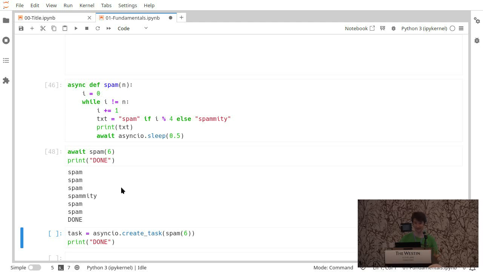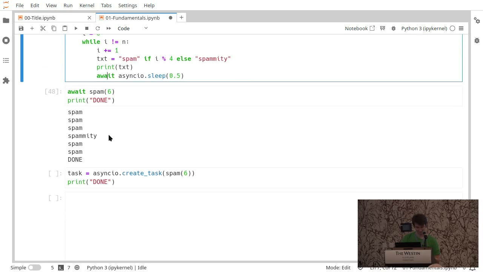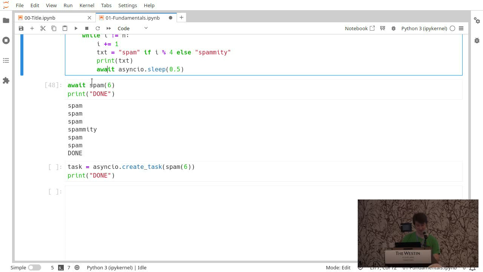Is it clear that we can now chain these coroutines using await, that we can always wait for something else to be finished? And again, this is all going back to the event loop. And that's the standard coroutine one.